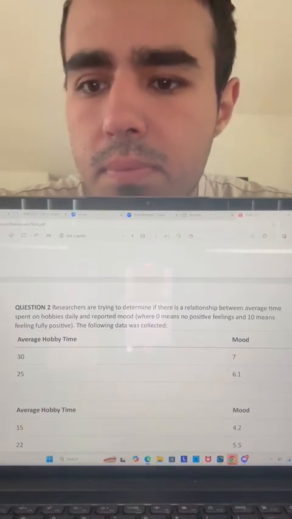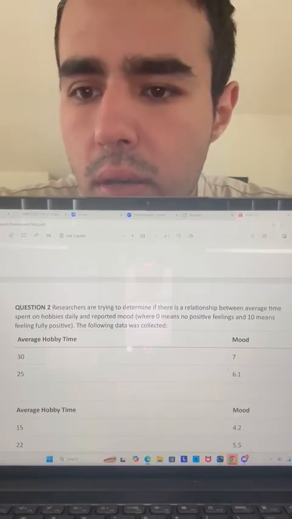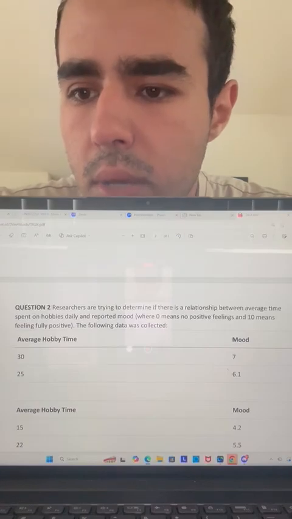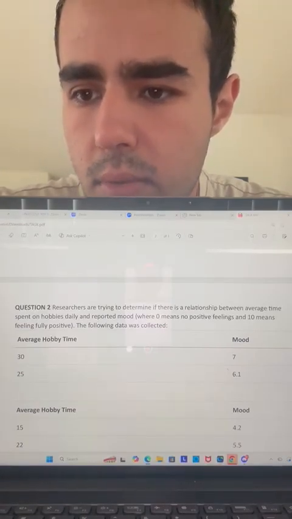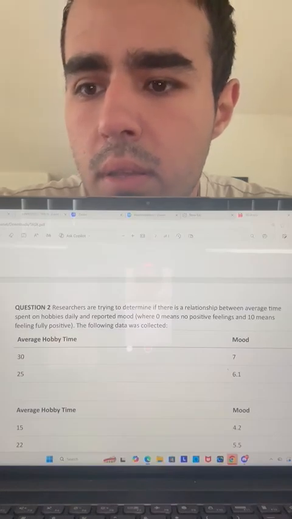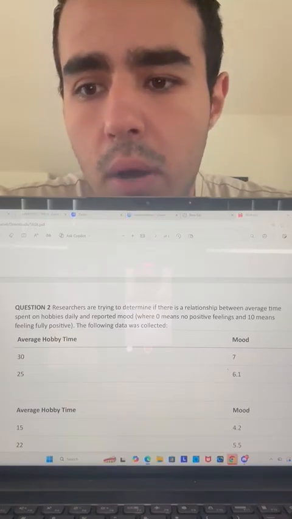Correlation coefficient. We first compute the correlation coefficients to measure the strength and the direction of the linear relationship. The calculated value is approximately 0.997. This indicates a very strong positive relationship.